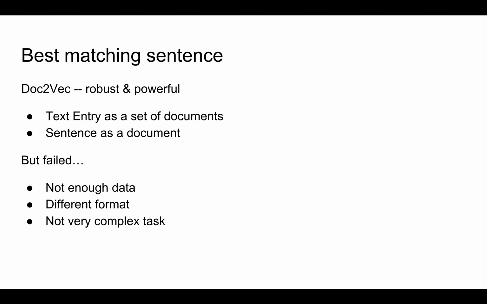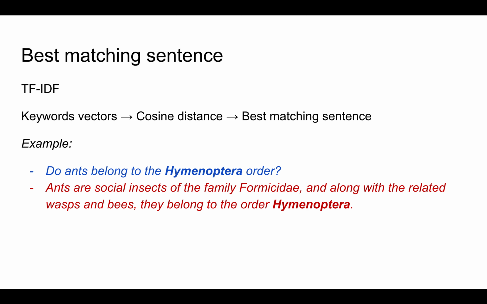The idea of looking for the most similar sentence was very straightforward, but what tool to use was not very clear at first. Doc2Vec is probably more robust and powerful to get the information of the sentences. However, there is not enough data to train, the representation format is a bit different, and the matching is not that complex, so we don't need to use Doc2Vec. The method of TF-IDF, though simpler, can satisfy the needs of our system pretty well. For each sentence, the tool returns a vector of keyword weights. After calculating the cosine distance of two sentences and comparing, we can get the best candidate and two score vectors.